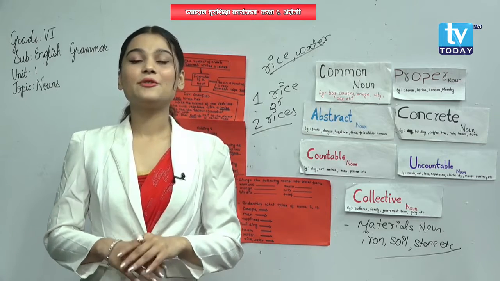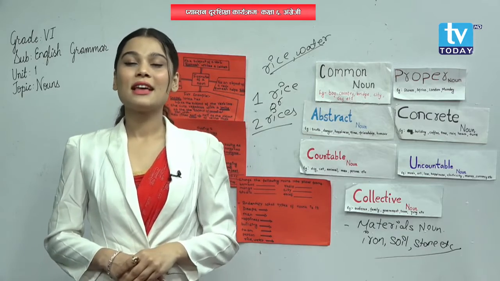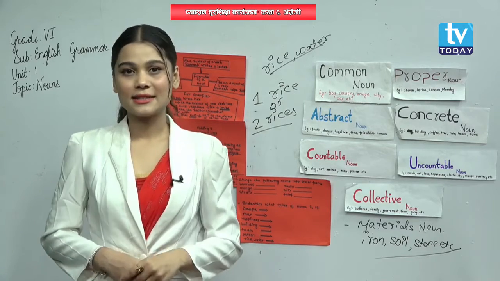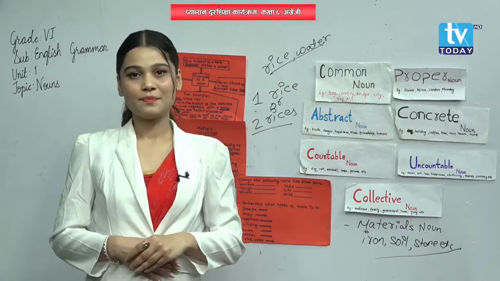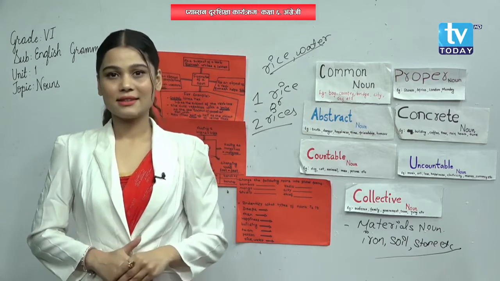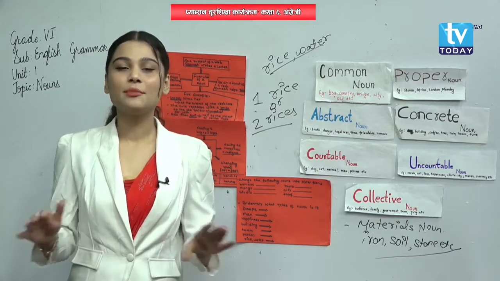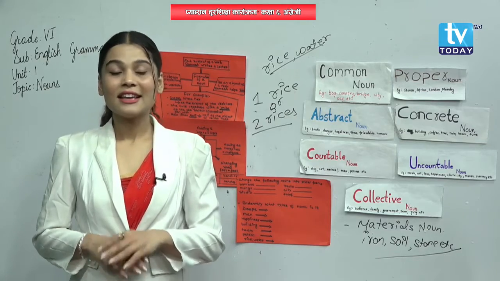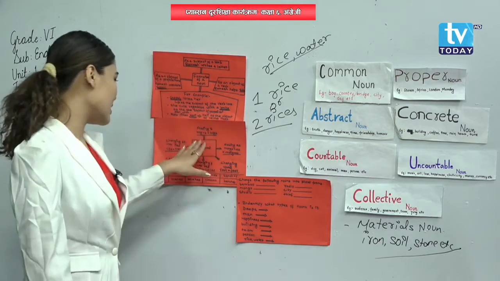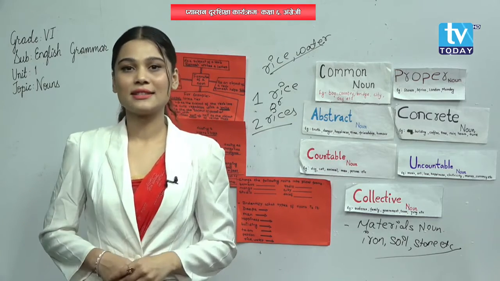A singular noun defines a single thing, right? And plural nouns define many things. A boy, that means singular noun. Boys, that means plural noun, because boys means many boys. Yes or no? Yes. So you can look here how to change a singular noun into a plural noun. How can you change that?